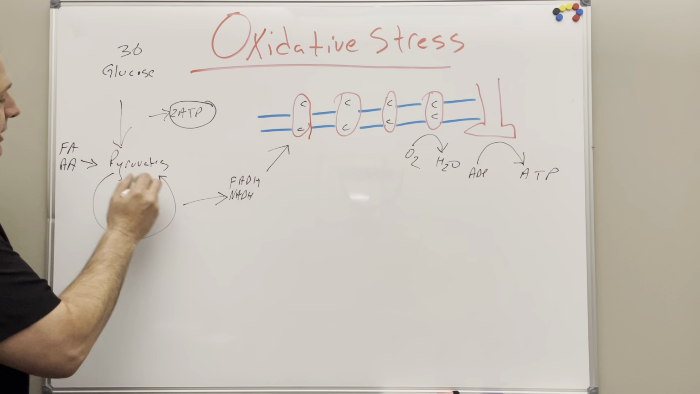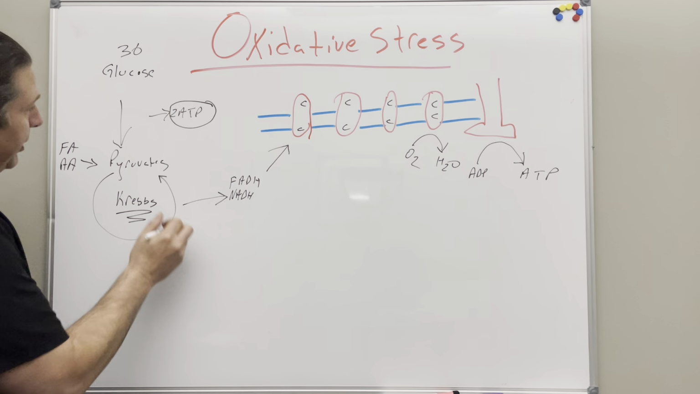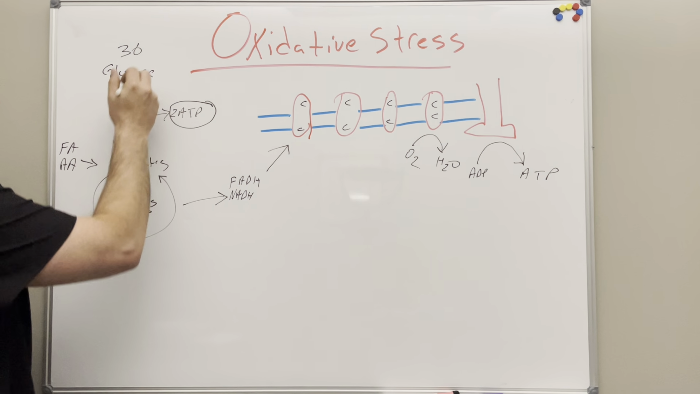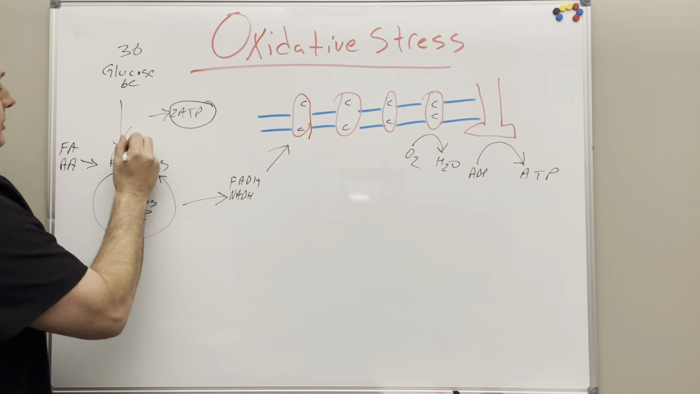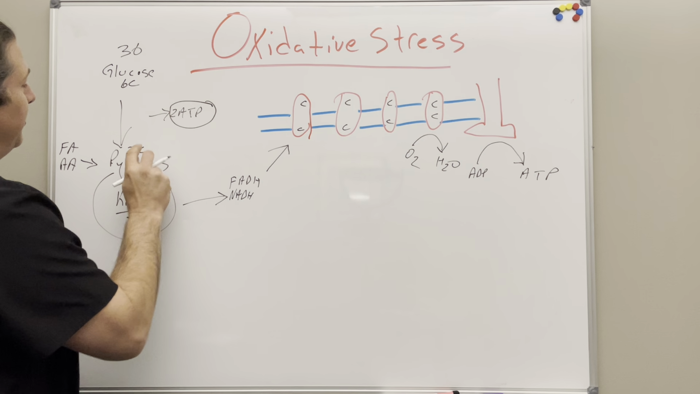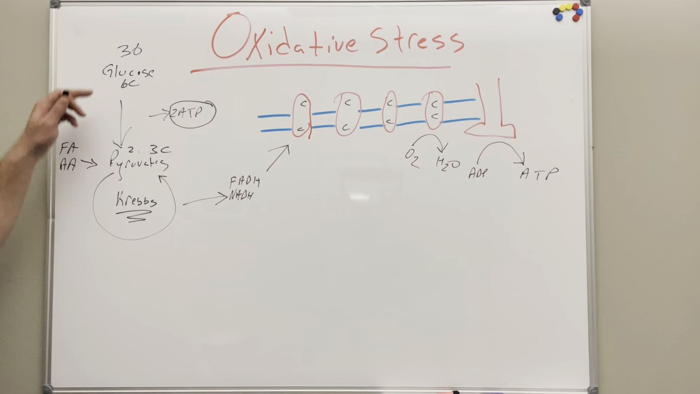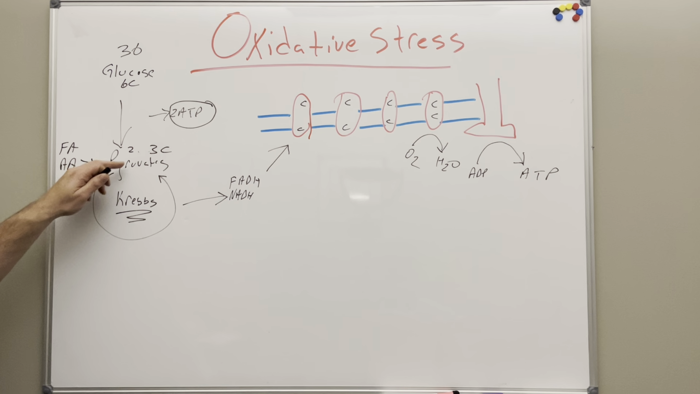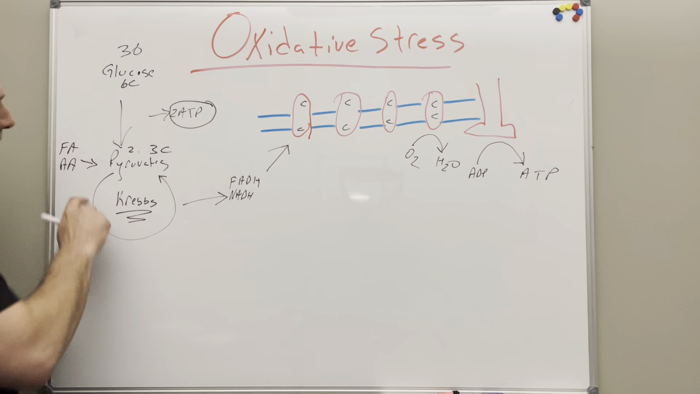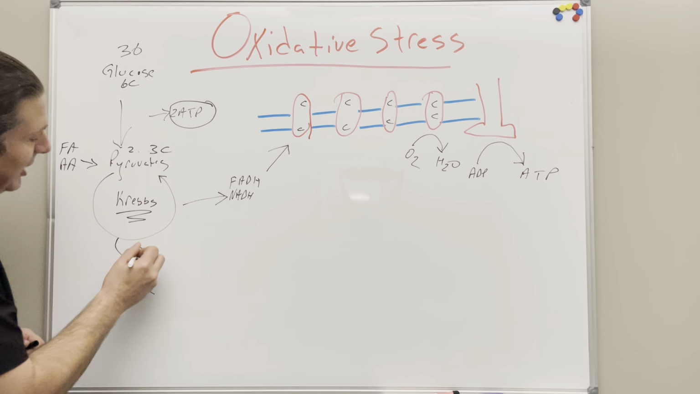Those pyruvates then go through this cycle called the Krebs cycle. That Krebs cycle is basically breaking that 6-ring carbon into 2 3-carbon structures. So we start with a 6-carbon structure in glucose. It gets broken down into 2 3-carbon structures. Within the Krebs cycle, it's going to be broken down completely into carbon dioxide.